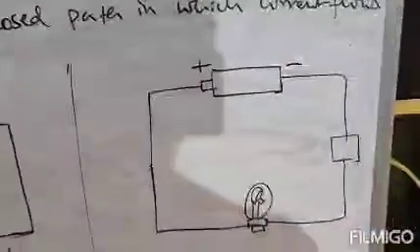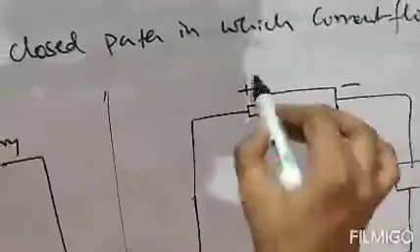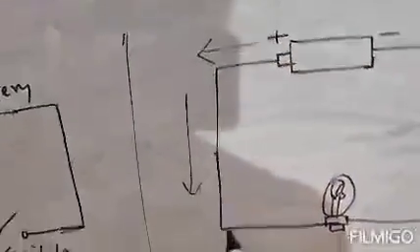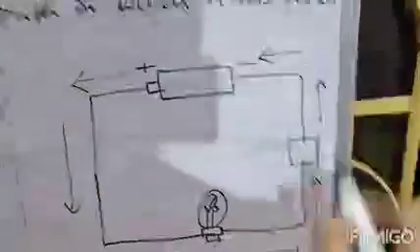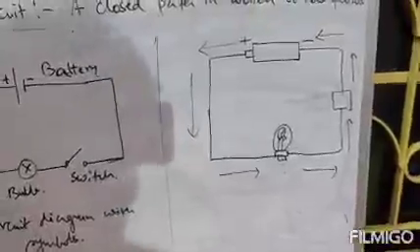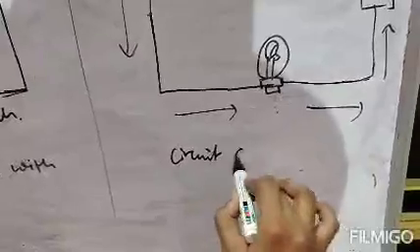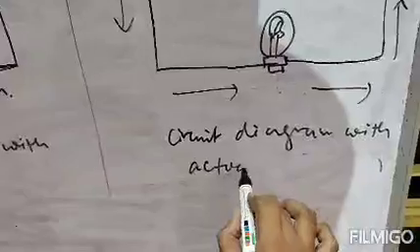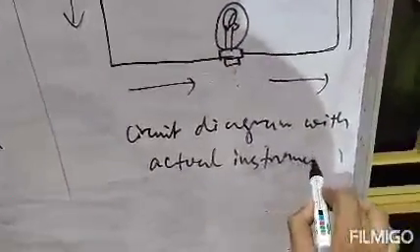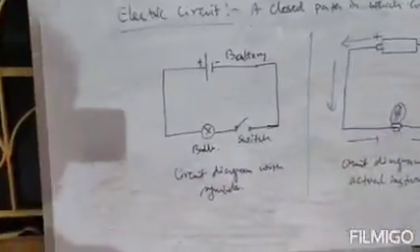Always remember, current flows from the positive part to the negative part. Current always flows from the positive end towards the negative end. That means this is the positive part, so current will flow like this, from the positive end to the negative end. Clear? Current will flow like this. So this is the circuit diagram with actual instruments. Clear? If the question is asked to draw an electric circuit diagram, you will draw this, not this. Clear? You will draw this diagram.